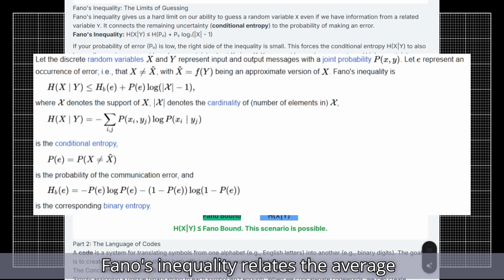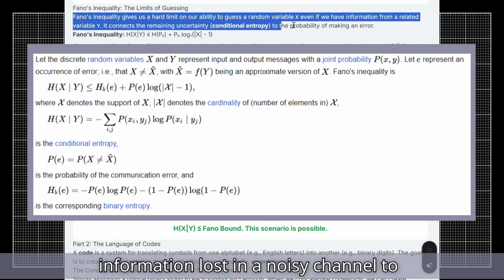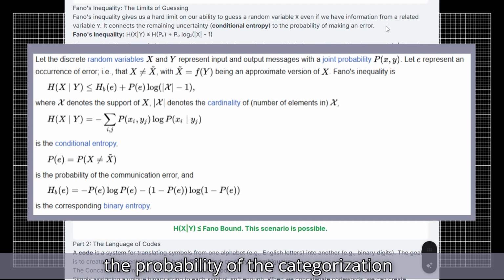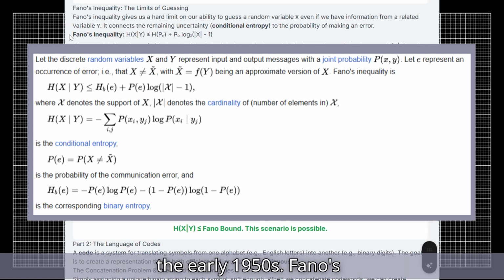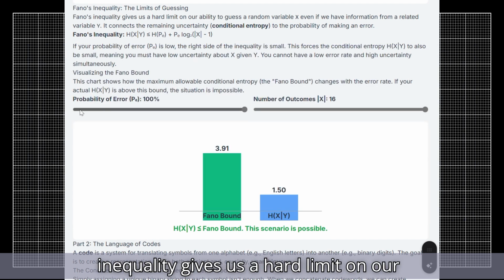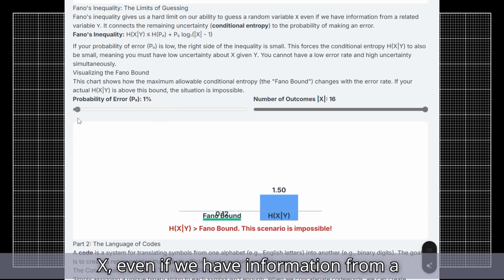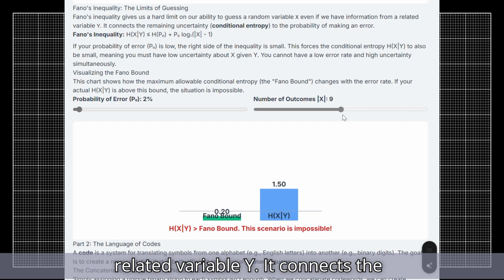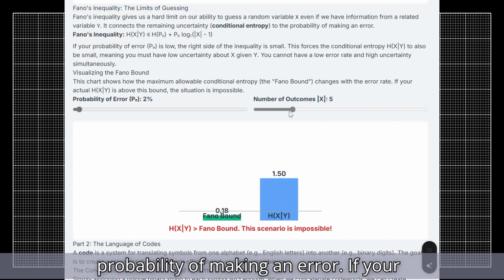Fano's inequality relates the average information lost in a noisy channel to the probability of the categorization error. It was derived by Robert Fano in the early 1950s. Fano's inequality gives us a hard limit on our ability to guess a random variable X, even if we have information from a related variable Y. It connects the remaining uncertainty to the probability of making an error.